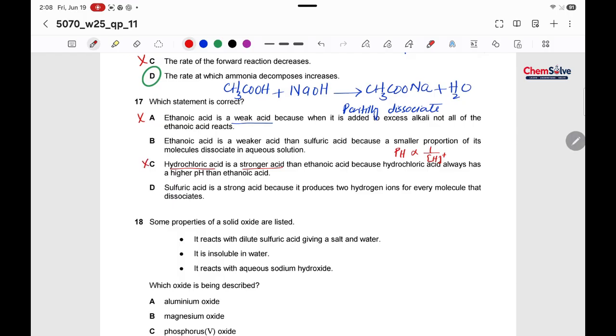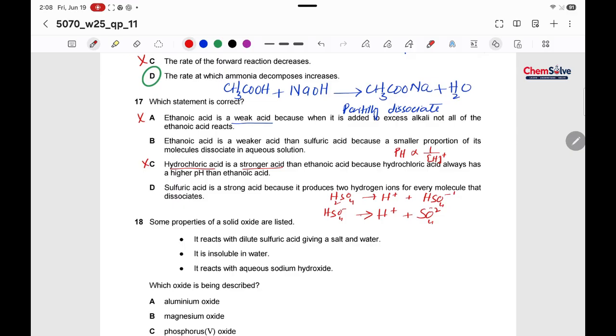Sulfuric acid is a stronger acid because it produces 2 hydrogen ions for every molecule that dissociates. Actually, it takes place like this. H2SO4 first produces a hydrogen ion and HSO4 minus. Then this HSO4 minus again dissociates and produces 1 hydrogen ion and SO4 2 minus.